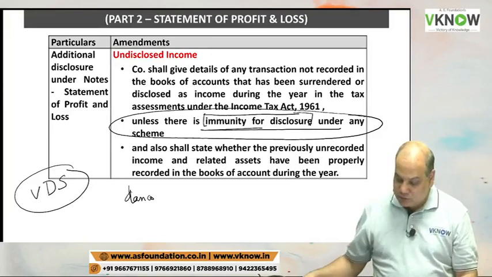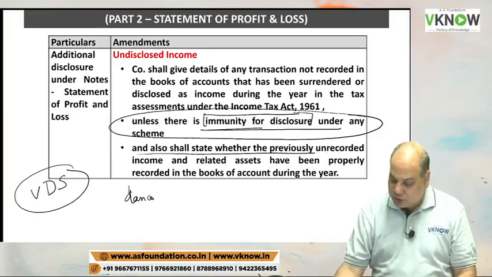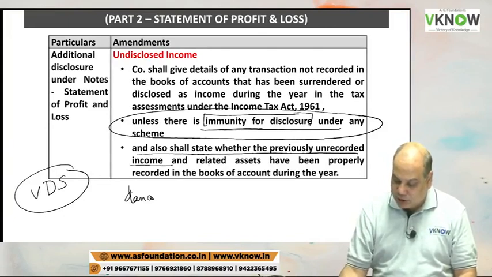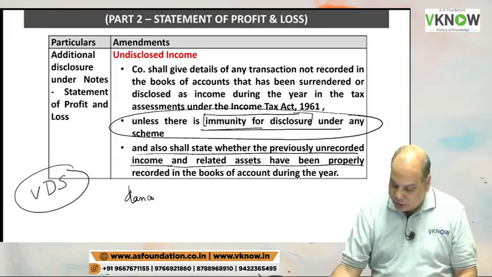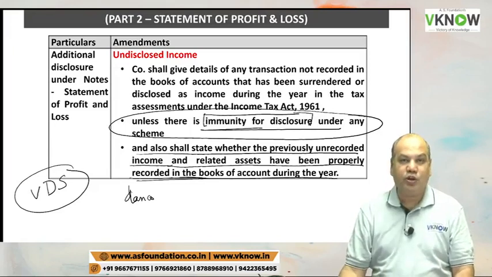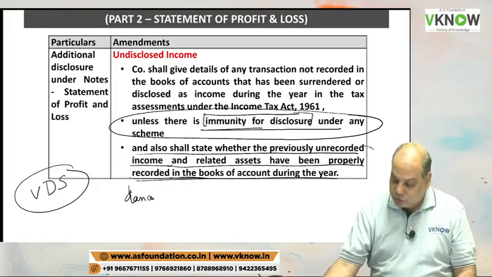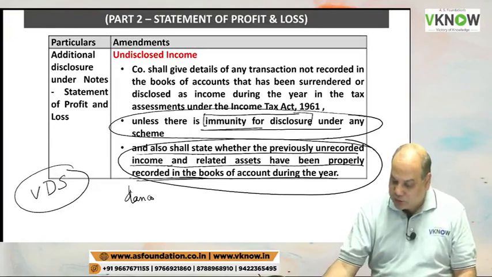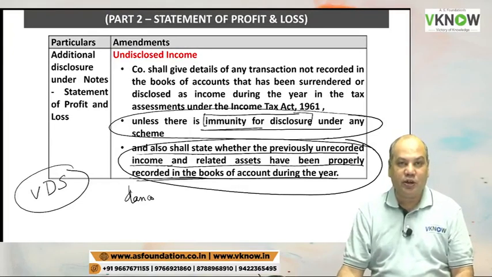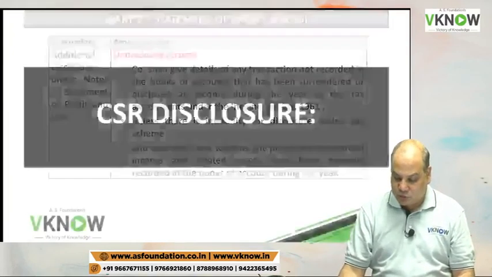And the last is, and also state whether the previously unrecorded income and the related assets have been properly recorded in the books of account during the year. So have you recorded such undisclosed income in the current year? Please make a disclosure about it.